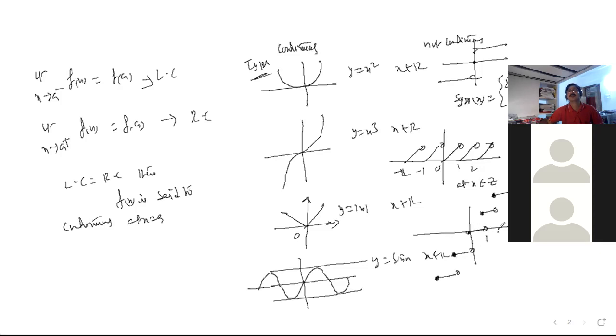Right. This is 1, 2, minus 1, minus 2. These three are what? Discontinuous graphs. These four are what? Continuous graph. Graphically, that means you have little idea about graph. What do you say? Shall I move on to the next one? Yes, sir. Okay. Now you got this idea.